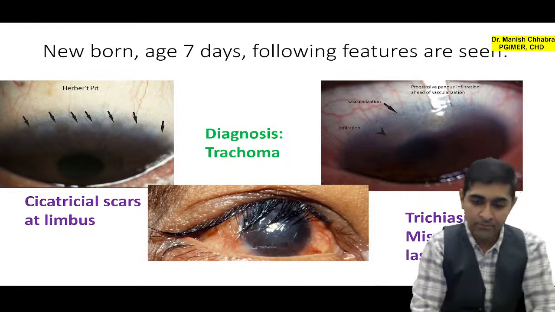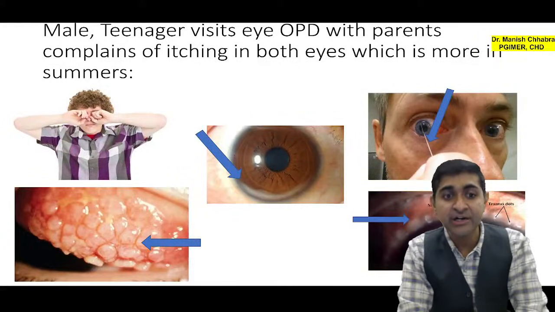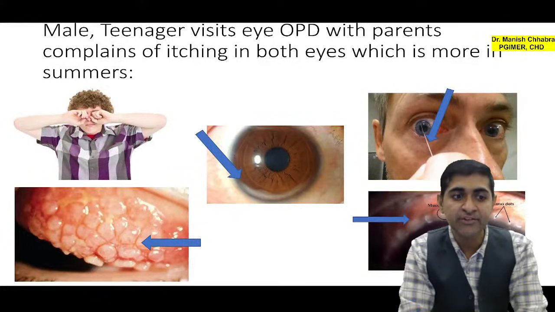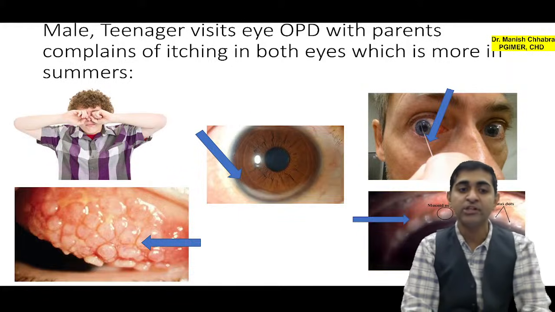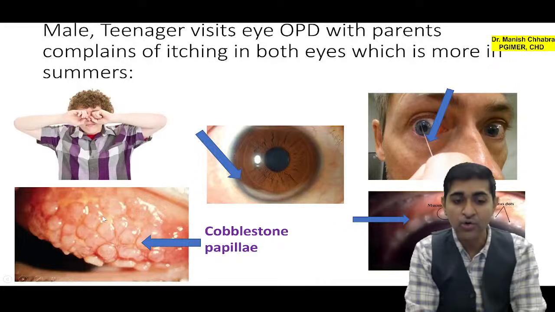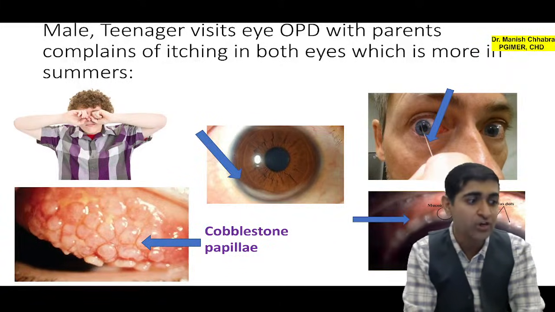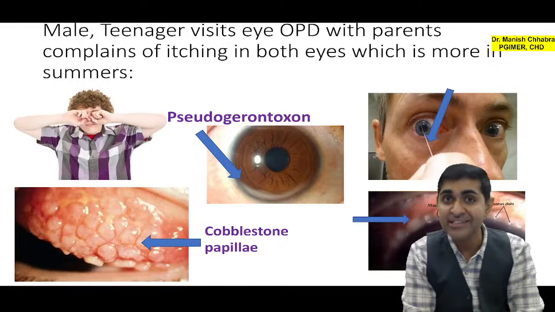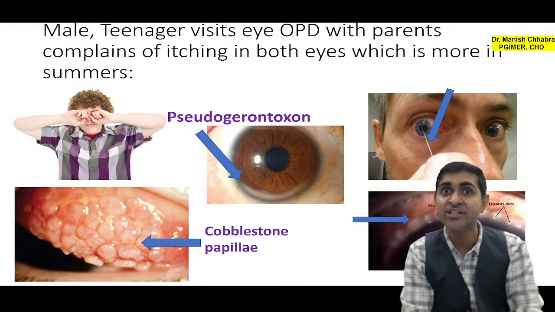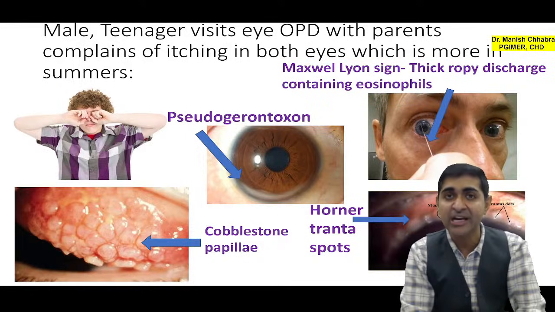All right. Now next, a male teenager visits the OPD with parents, complains of itching in both eyes, which is more common in summers. What do you see here? These are your cobblestone papillae. Next is your pseudogerontoxon. What is pseudogerontoxon? As you can see, this is peripheral corneal opacity. After that, next you can see Maxwell-Lyon sign. This is thick ropey discharge. Can you see? Thick ropey discharge is coming from the eye.